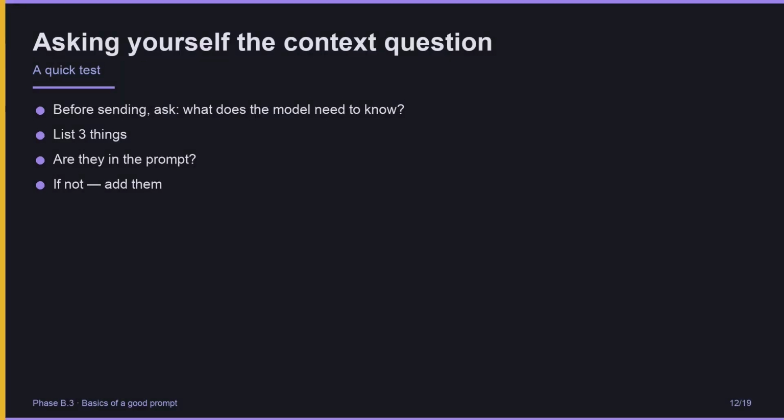Here's a quick test you can run before sending any prompt. Ask yourself, what does the model need to know to answer well? List 3 things. Are they in the prompt? If not, add them. This 30-second habit will improve your prompts more than any other single technique in this course. The model can't read your mind. It works with what's in the window.